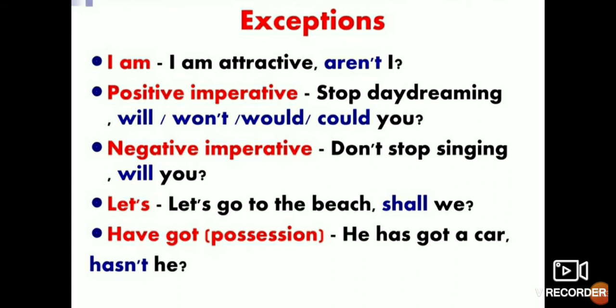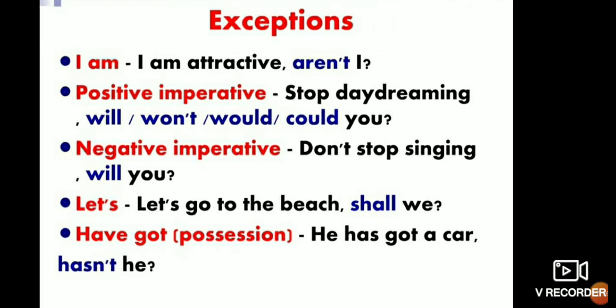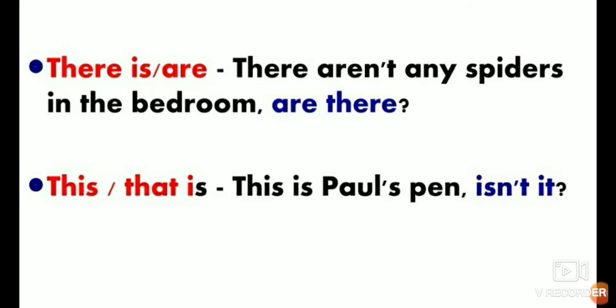Have got, possession. He has got a car, hasn't he? Here possession means ownership. He is having a car. So has is already given here, so there is no confusion. Hasn't he? Now there is or are. There aren't any spiders in the bedroom, are there? If you have used here is, then isn't it? This, that, is. This is Paul's pen, isn't it?